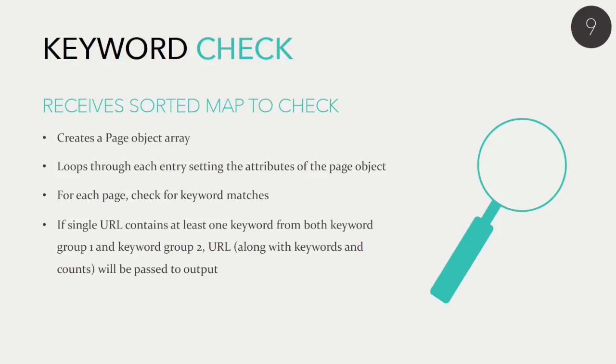The main purpose of the keyword function was to check that each web address had at least one keyword from keyword group 1 and one keyword from keyword group 2, to have a better chance of identifying a true match, that this was the type of web page we were looking for and it had the content we were looking for. Each of these did count for all three keyword groups, but the main purpose was just as a check to identify which ones were valid web addresses.